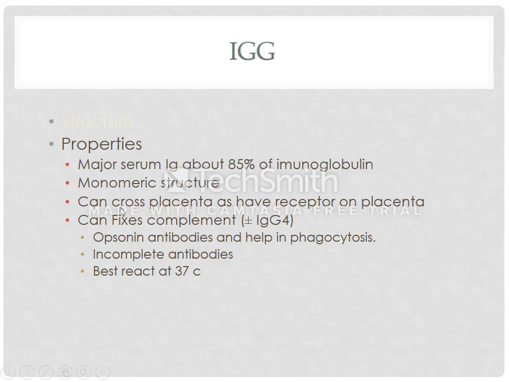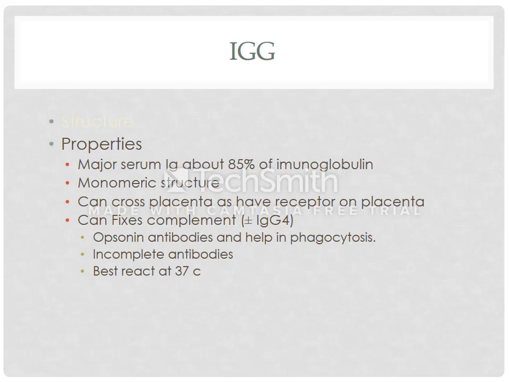IgG antibodies have one most important property, and that property is that they can cross the placenta. Why? Because number 1, immunoglobulin G is monomeric, having low molecular weight, and the other reason is that IgG has a specific receptor on the surface of the placenta. That's why immunoglobulin G can transfer through the placenta. And immunoglobulin G can also fix the complement system. It means that it can activate the complement system.